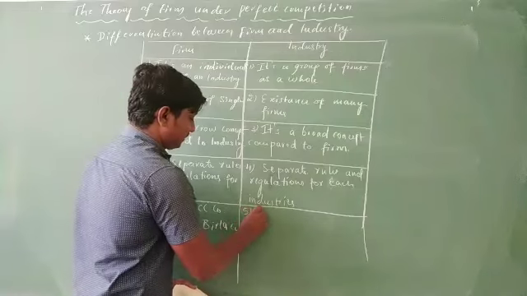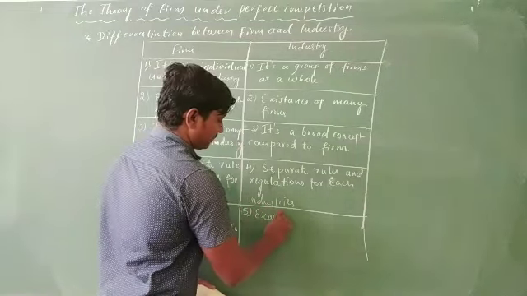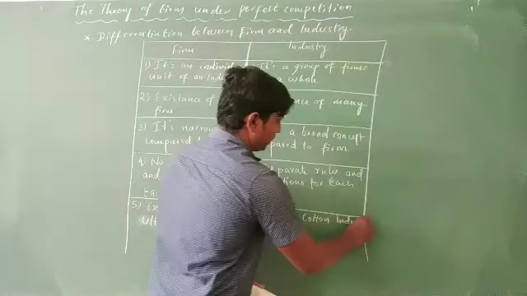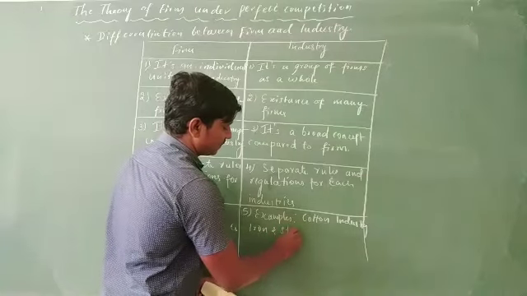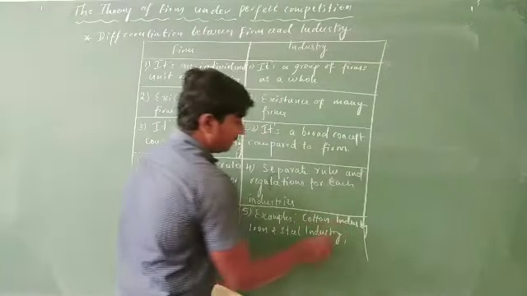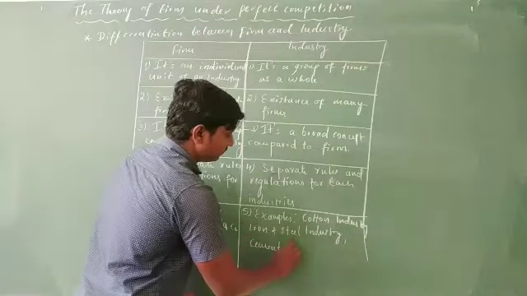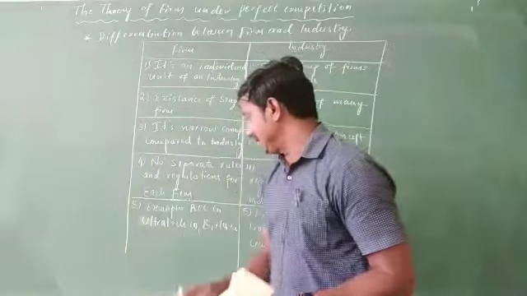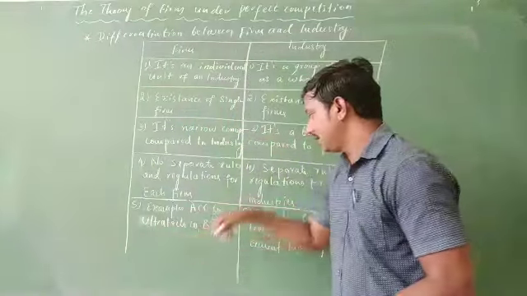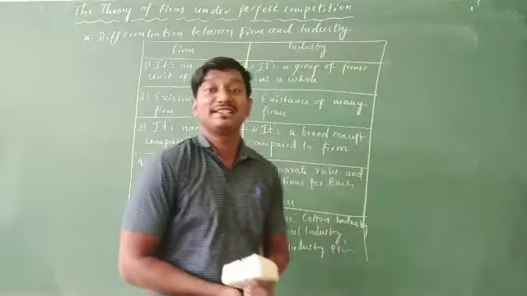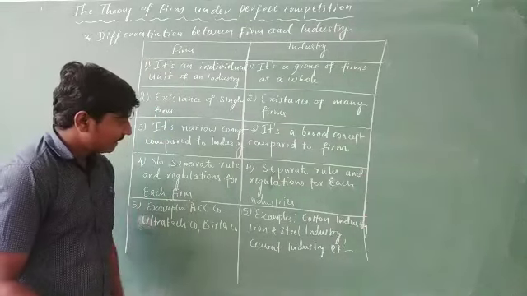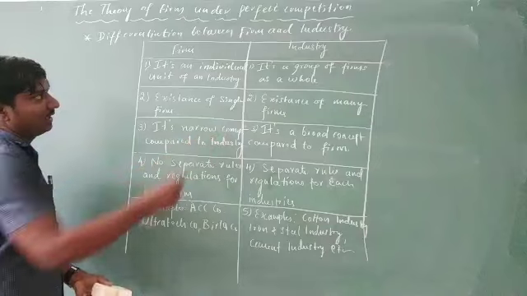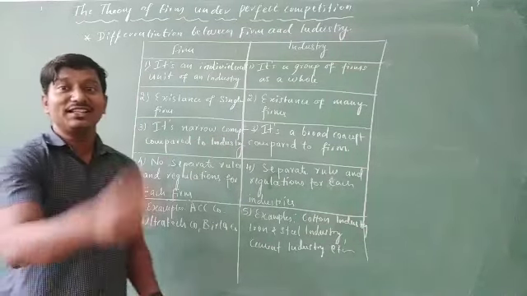For industries, take for example the cotton industry, iron and steel industry, the cement industry, etc. From the example point of view, ACC company, Ultratech company, Birla company and Nagarjuna company are different examples of a firm, whereas cotton industry, iron and steel industries and cement industry are examples of industries. This is how we differentiate firm from industry.